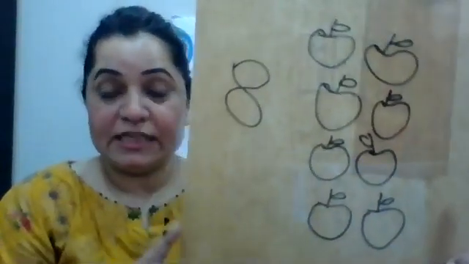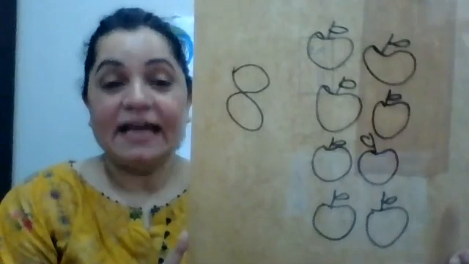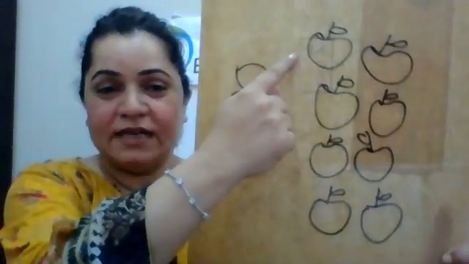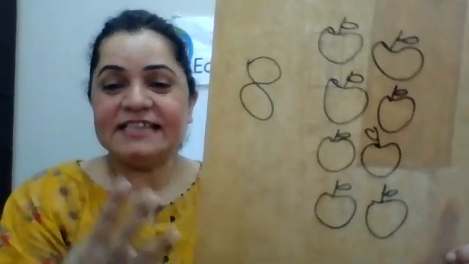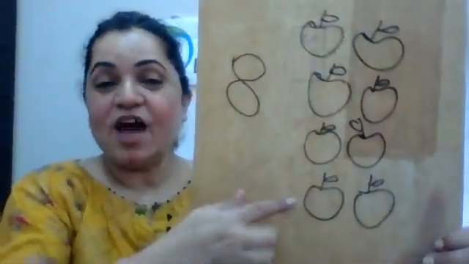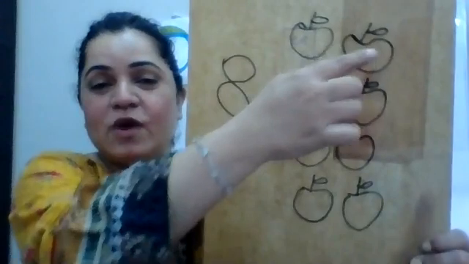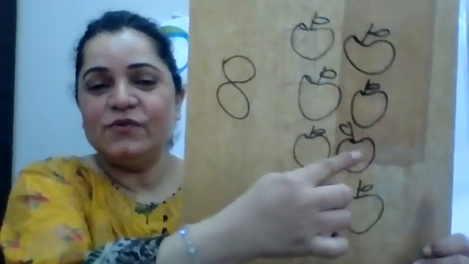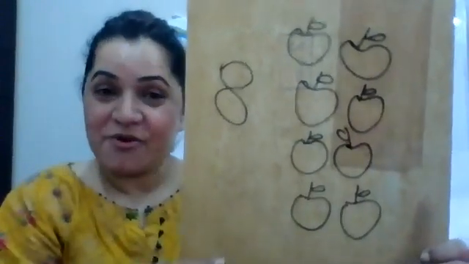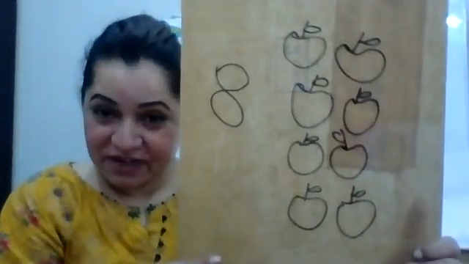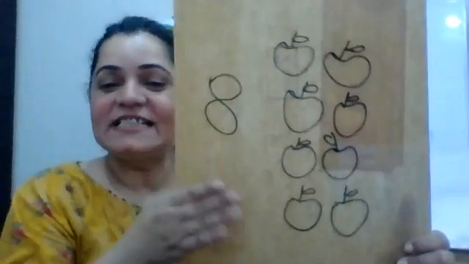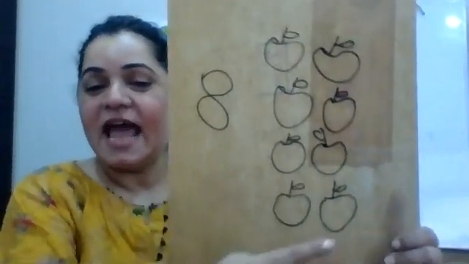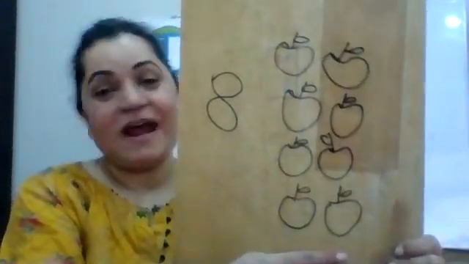Now number 8 is going to give me apples 1, 2, 3, and 4. He has given me 4 apples. Now how many apples are left over here? 1, 2, 3, and 4. Wow. 8 is a very good friend. He shares equally. He has given me 4 apples and he also has 4 apples.